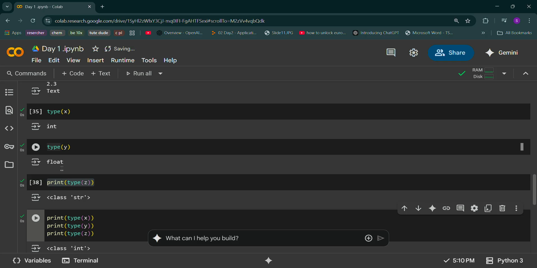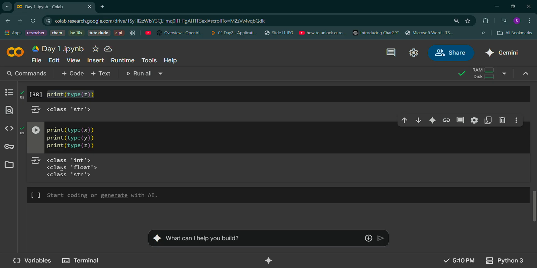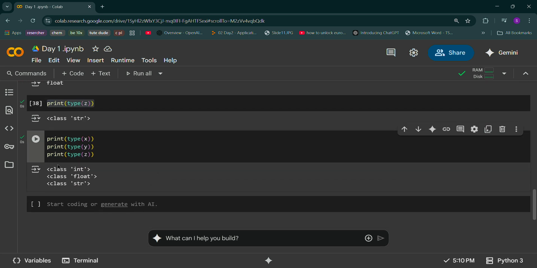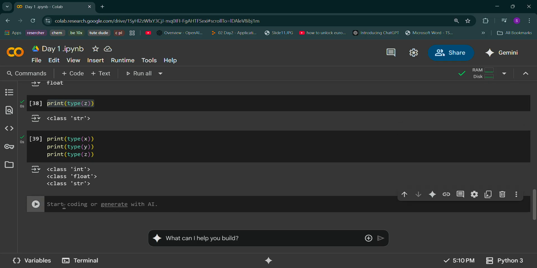So class here means family. So don't get confused: when I wrote only the type function, I got int. But when I wrote type and enclosed it into print, I got this. So, correct? Yeah.